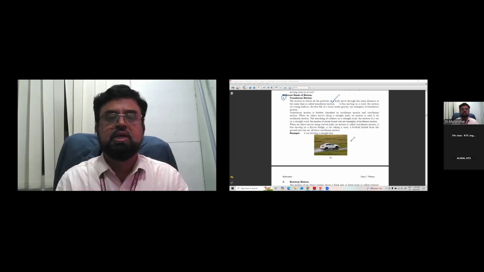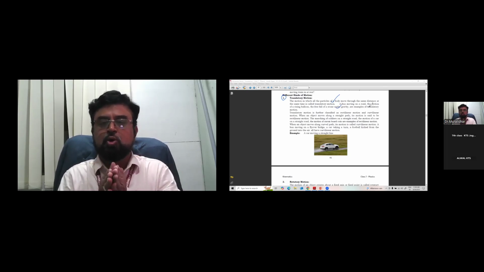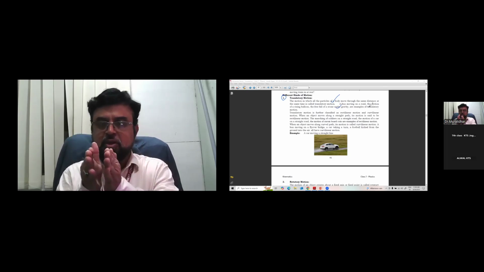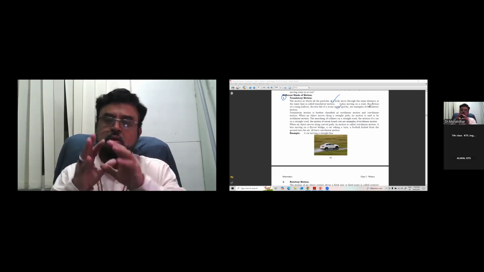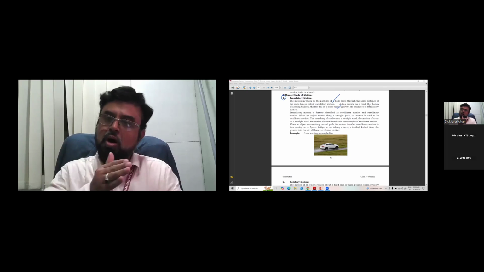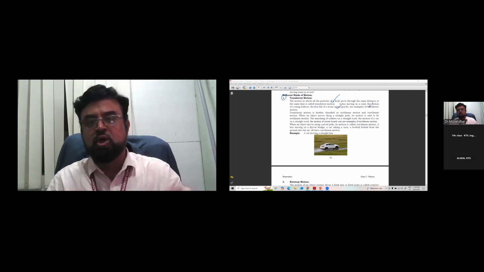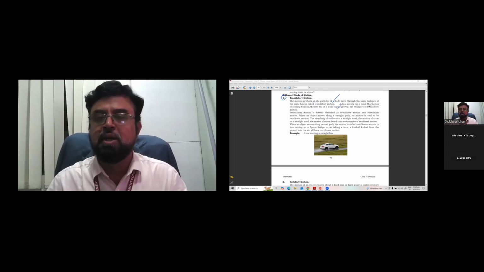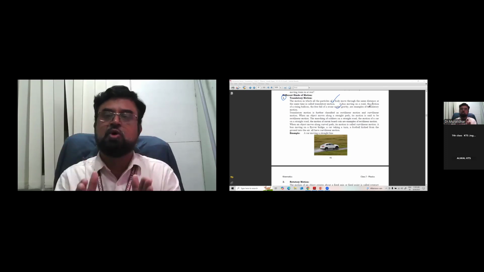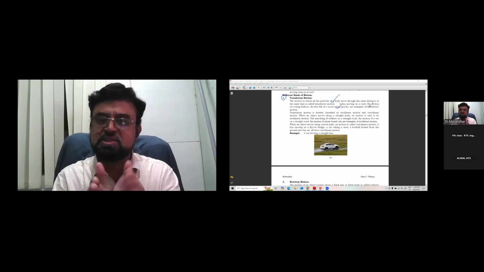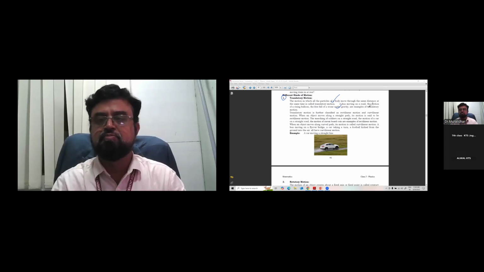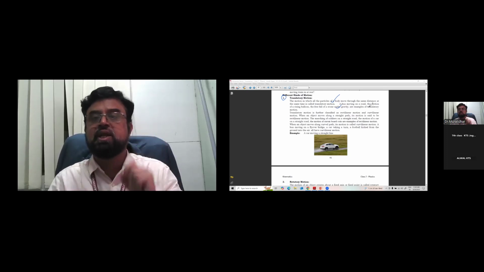translatory motion. Examples: a bus moving on a road, the motion of a rising balloon, a stone in free fall under gravity. See, in a bus moving, all parts move in the same direction and reach the same destination. One tire will not go to Dilsukhnagar, one tire to Koti, and one tire to Nampally. That does not happen. All the particles of the bus move in the same direction and reach the same destination. Such a kind of motion is called translatory motion.